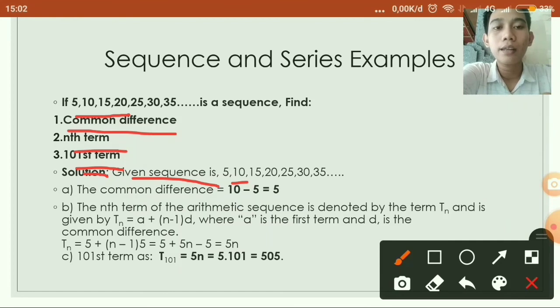So Tn equal to 5 plus n minus 1 multiplied by 5 equal to 5 plus 5n minus 5 equal to 5n. So the 101st term is T101 equal to 5n equal to 5 multiplied by 101 equal to 505.